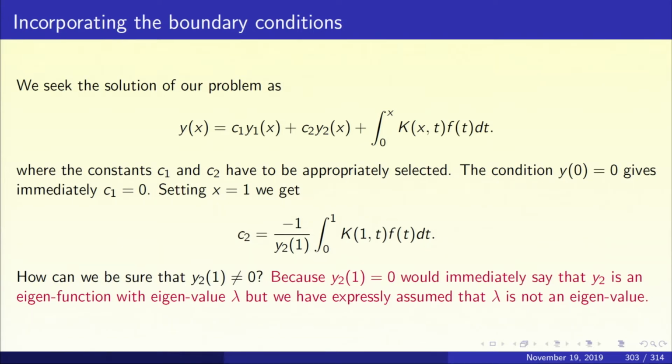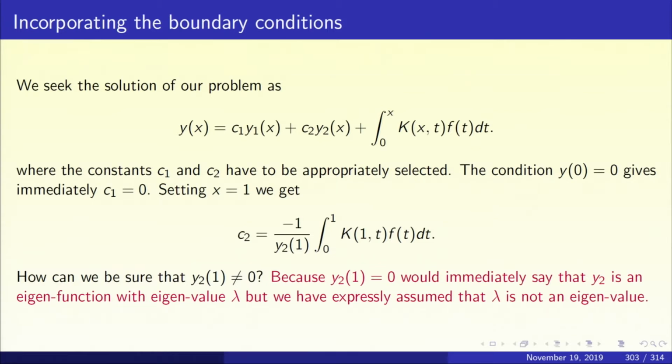Now, you put x equal to 1, again the left hand side is 0. So, you get 0 equal to c2 into y2(1) plus the integral term, which is integral 0 to 1 of k(1,t) f(t) dt. So, that gives you c2 equal to minus 1 upon y2(1) times integral 0 to 1 of k(1,t) f(t) dt. So, we have got the c2 as an integral. Now, I have divided by y2(1).